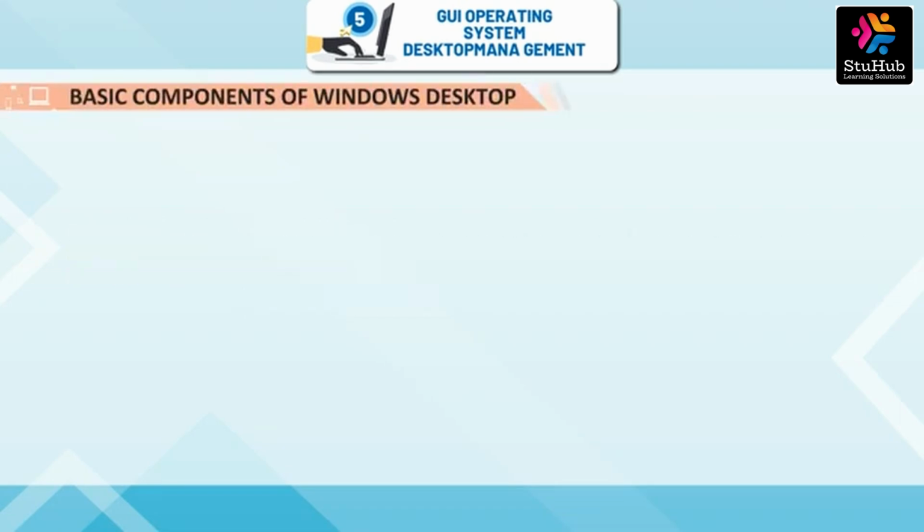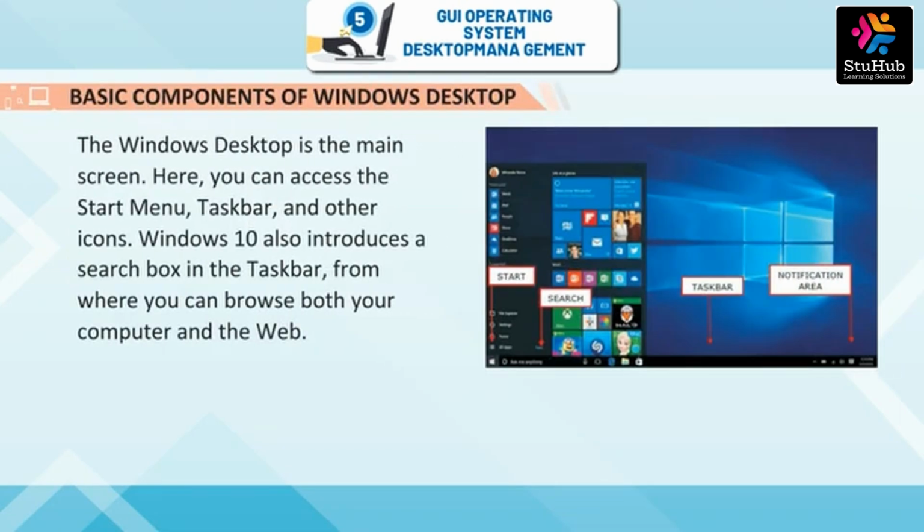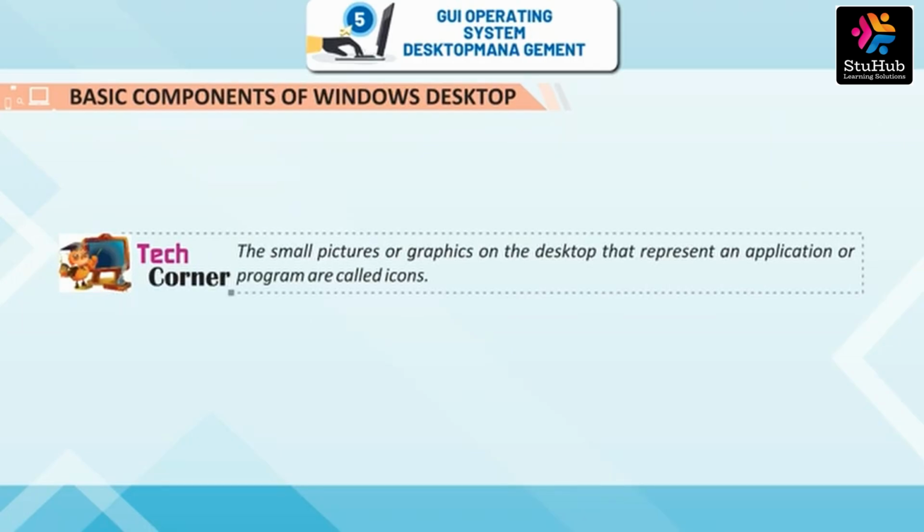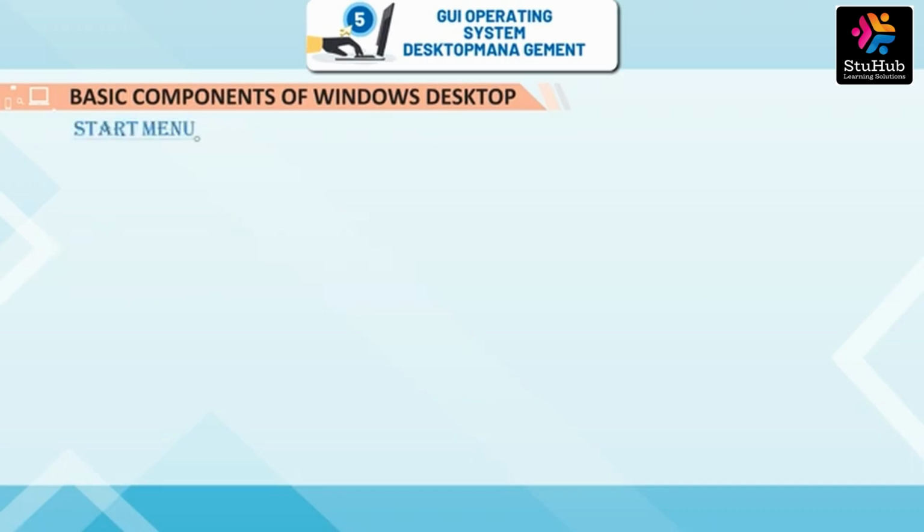Basic components of Windows Desktop. The Windows Desktop is the main screen. Here you can access the Start menu, taskbar, and other icons. Windows 10 also introduces a search box in the taskbar from where you can browse both your computer and the web. Tech Corner. The small pictures or graphics on the desktop that represent an application or program are called icons.